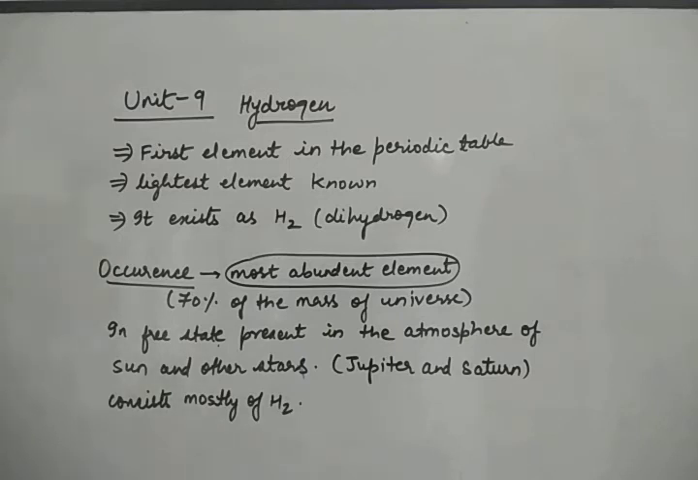But it is not present in Earth's atmosphere. Why? Because it is very light and Earth does not have that much gravitational pull to attract the hydrogen molecules. So hydrogen is not found in the Earth's atmosphere in the free state, but in the combined state it is present in various compounds like H2O, in hydrocarbons. So on our Earth, hydrogen is present mostly in the combined form.